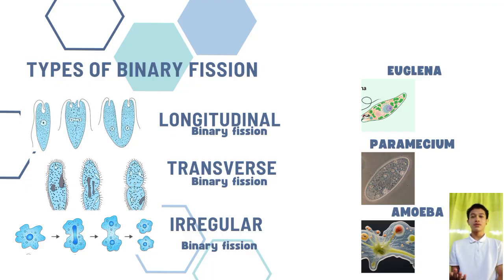Three types of binary fission: longitudinal, transverse, and irregular. Halimbawa ng longitudinal ay euglena. Ang katawan nito ay hinahati mula ulo hanggang buntot na nagbibigay ng dalawang magkatulad na daughter cells. Ang halimbawa ng transverse ay paramecium, isang ciliate na naghahati sa gitna ng katawan upang makabuo ng dalawang magkaparehong anak na selula. At ang halimbawa naman sa irregular ay amoeba. Walang tiyak na hugis kaya hindi symmetrical ang paghahati, ngunit nagreresulta pa rin ng dalawang magkapareho na anak na selula or daughter cells.